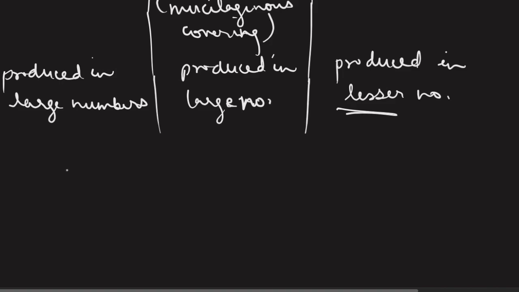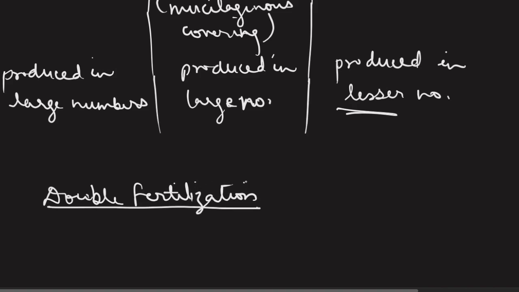Now next we move on to the topic which follows after successful pollination has occurred. In case of flowering plants, the fertilization is not simply called fertilization, it is called double fertilization. We will understand in a little while why double fertilization. Now you must be knowing what is fertilization. It is simply defined as the fusion of male and female gamete. It is the same all throughout the living world. But double fertilization here simply refers to two types of fusions occurring, and those we have to keep an account of here.